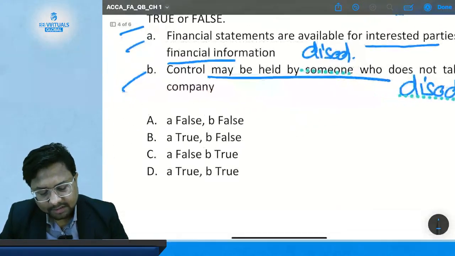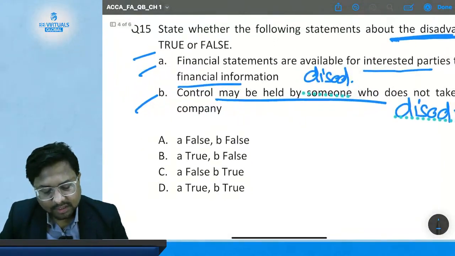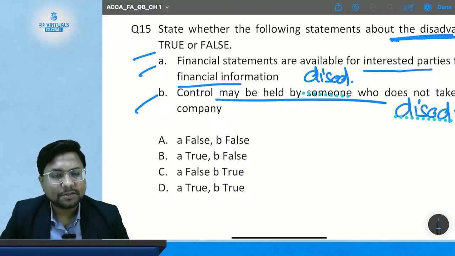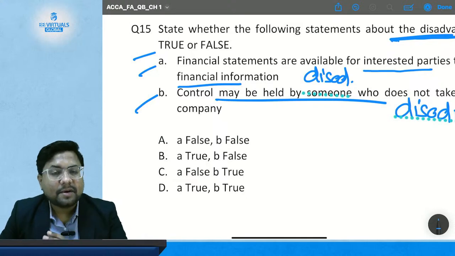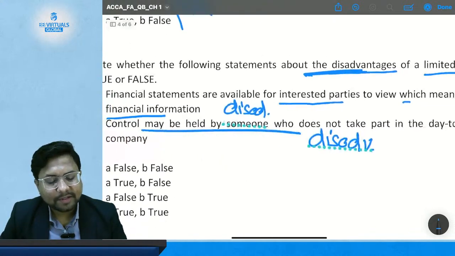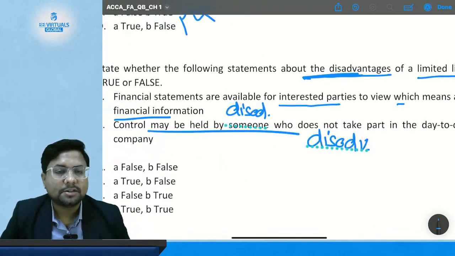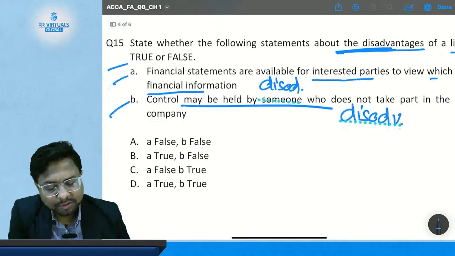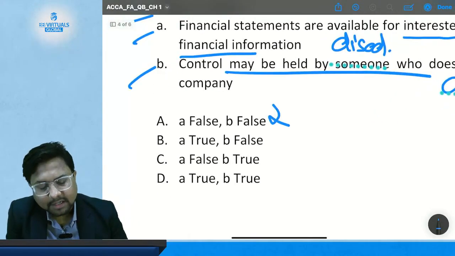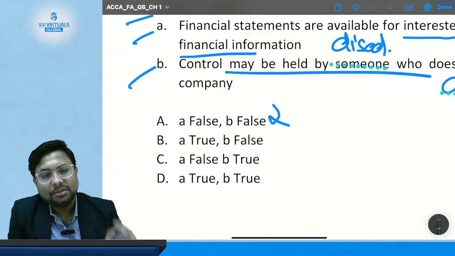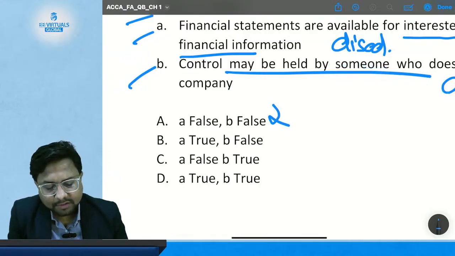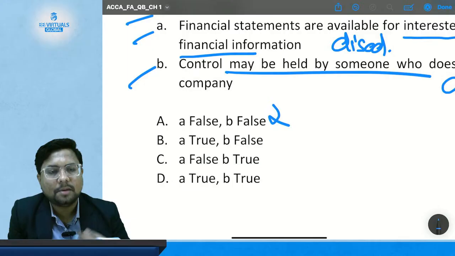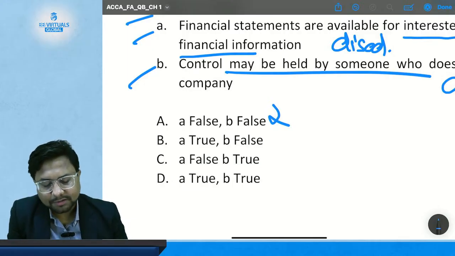So now start checking the options. Option A: statement A is false, statement B is false. This is not false, this is true, because this is the advantage. The question wants us to check whether these are the disadvantages or not. So this is a disadvantage. So option A is incorrect because this is not false, this is true. They are disadvantages of being in an unlimited liability form of a business.